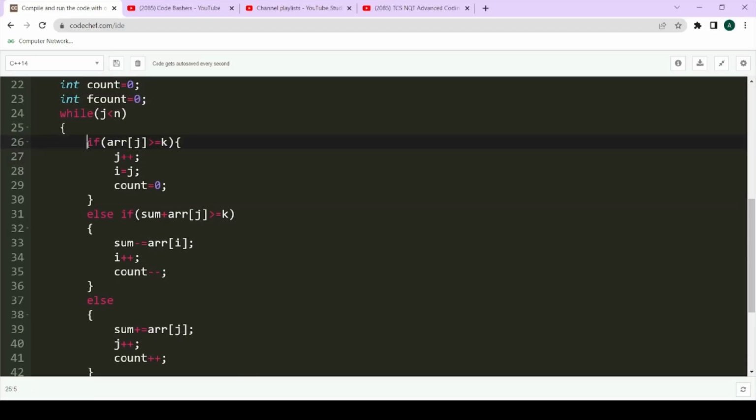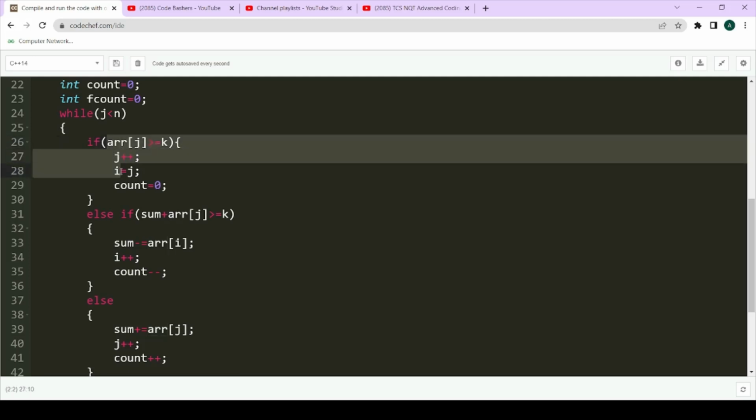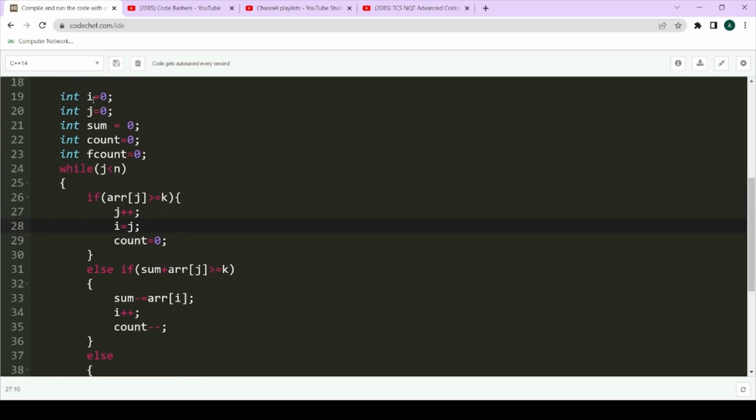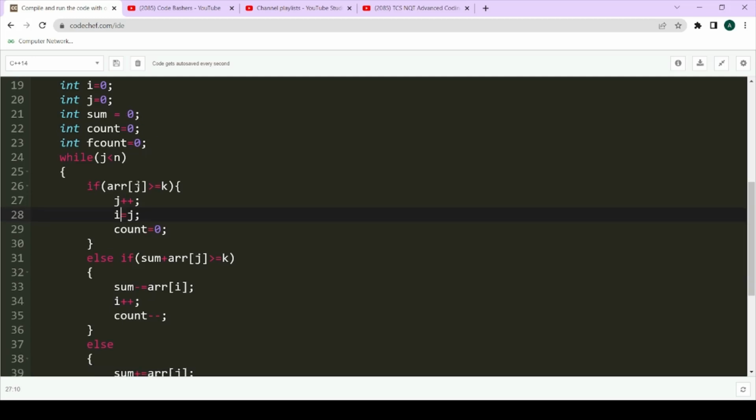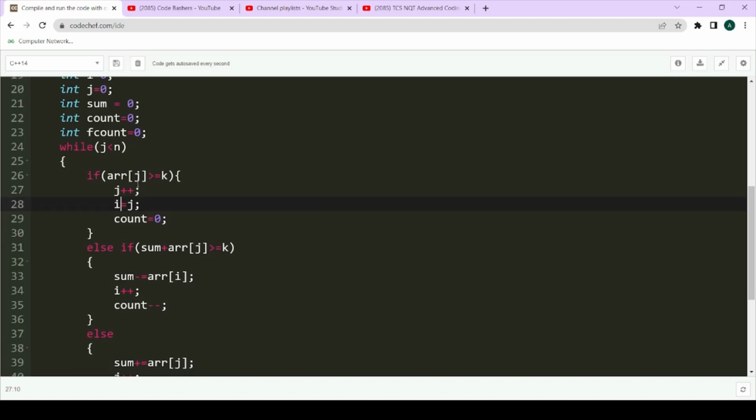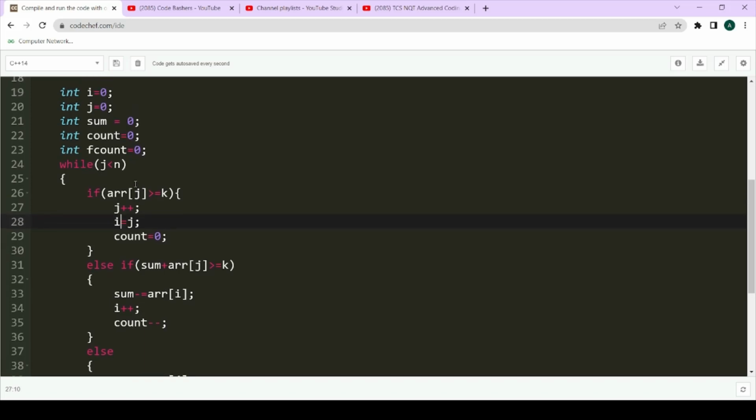Once we have encountered a current element that is greater than k, we'll simply do j plus plus, that is, move our j pointer to the next element, simply ignoring the current element, and we'll do i equal to j. Initially you know that i and j were equal, or i and j were 0, so it means i equals j initially also. So once we have encountered a large element, that is, the size is greater than k, then we'll simply do our entire operation again.